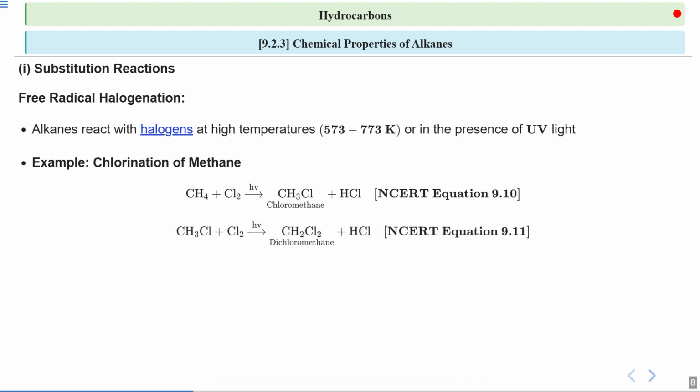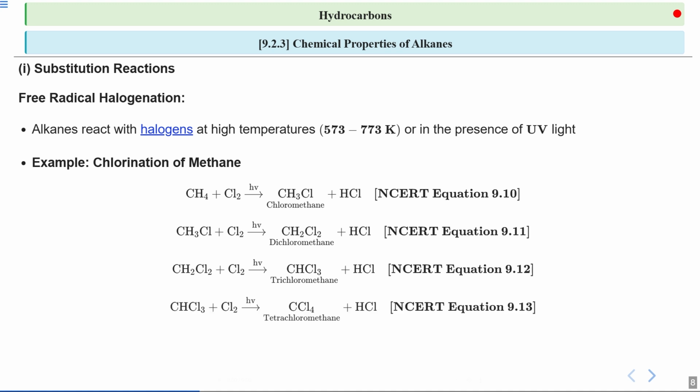So continuing with the chlorination process, your chloromethane, which is CH3Cl, can be further reacted with chlorine to form dichloromethane, CH2Cl2, and hydrochloric acid. This shows how multiple substitution can occur leading to different products. The reaction can proceed even further, where your dichloromethane CH2Cl2 can further react with chlorine to form trichloromethane and hydrochloric acid. Each step involves replacing another hydrogen atom with a chlorine atom.